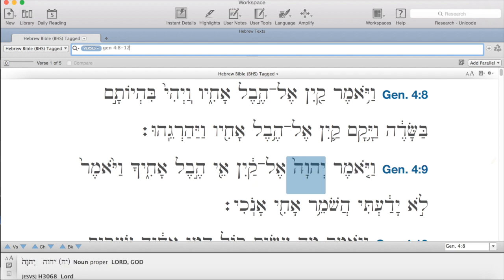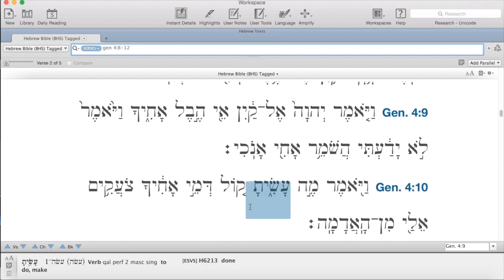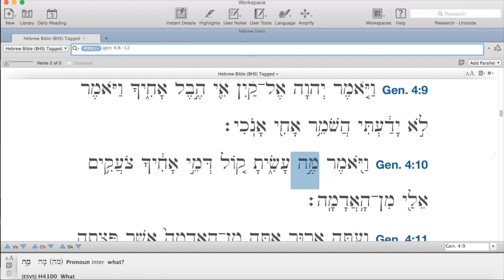Vayomer Adonai el Cain, and Yahweh said to Cain, Ei Hevel achicha, where is Hevel your brother? Vayomer, and he said, Lo yadati, hashomer achi anochi? I do not know, am I my brother's watchman or keeper? Vayomer, and he said, meaning Yahweh said, Ma asita, what have you done?